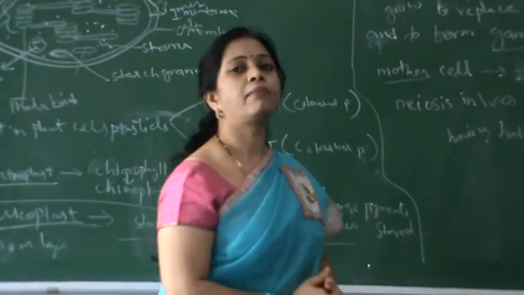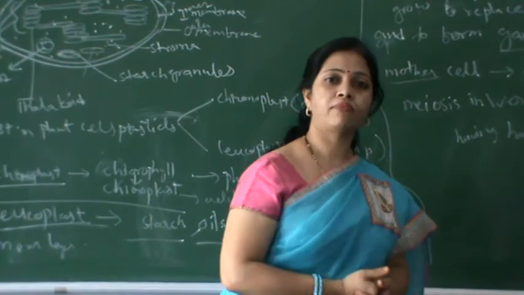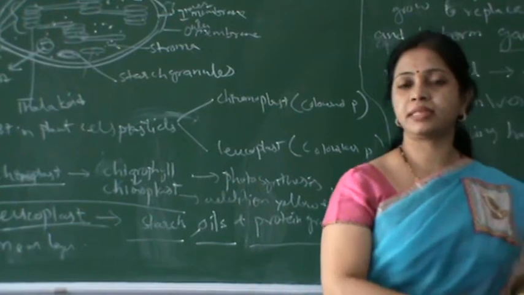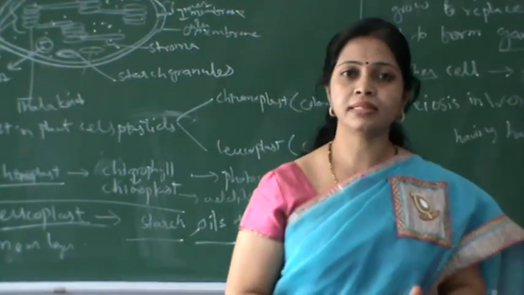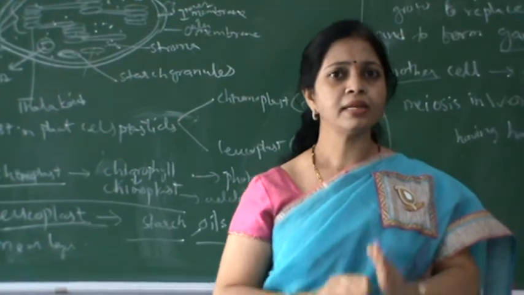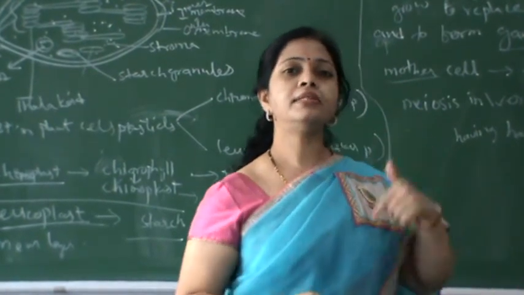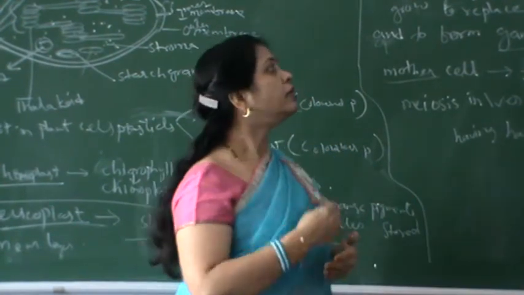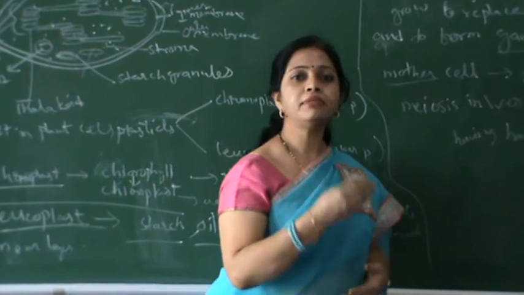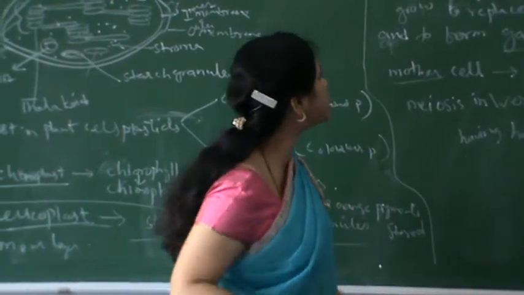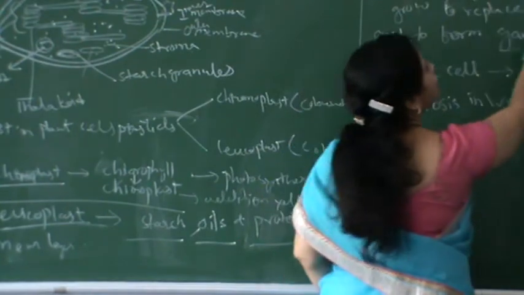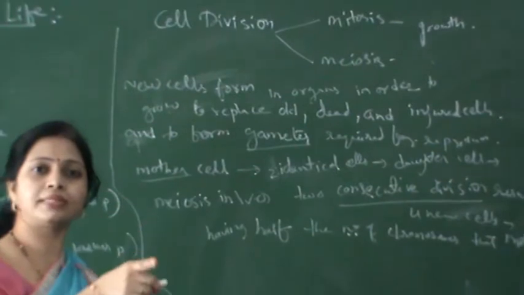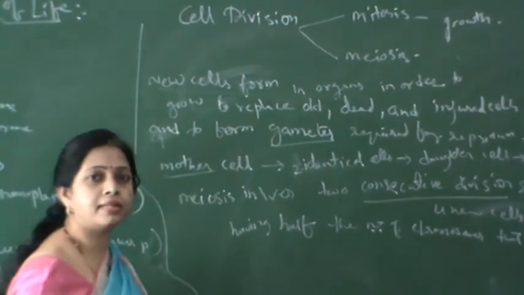If new cells are forming, how are they forming? The new cells are formed by the existing parental cells. These existing parental cells, called mother cells, divide. That is called cell division. Through this division, new cells form, which helps in the growth and formation of organs. So new cells are forming in order to grow, in order to replace the old cells, in order to replace the dead cells.